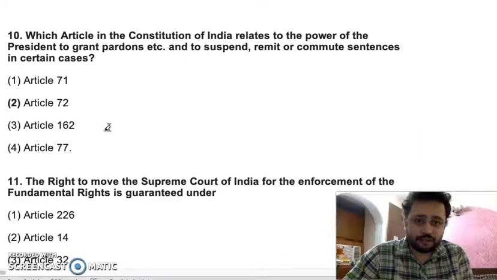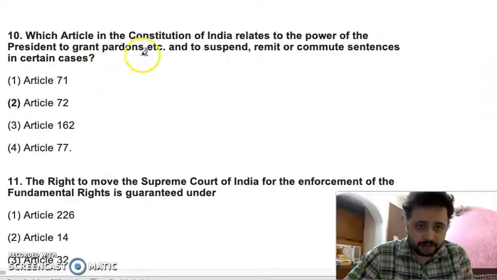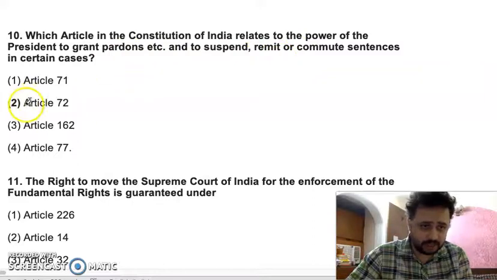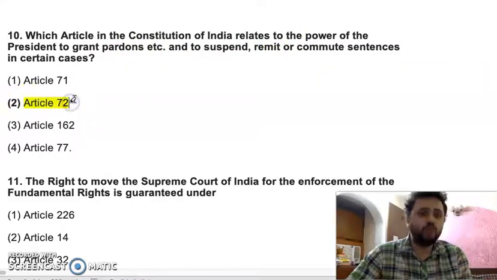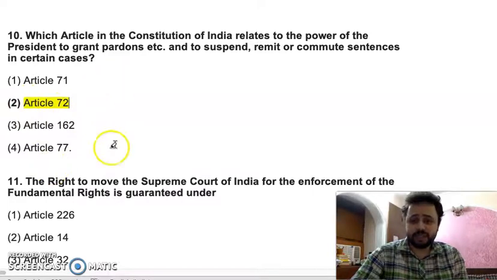Which article in the Constitution of India relates to the power of the President to grant pardon, etc., to suspend, remit, or commute sentences in certain cases? So the answer is Article 72. Article 72 is the right answer.